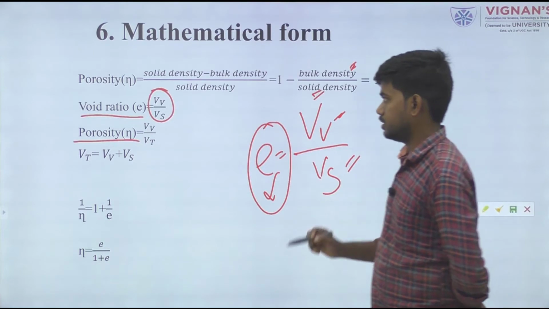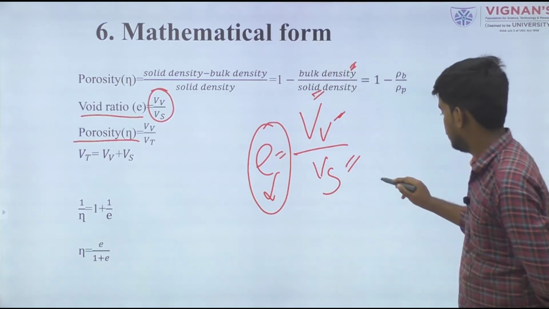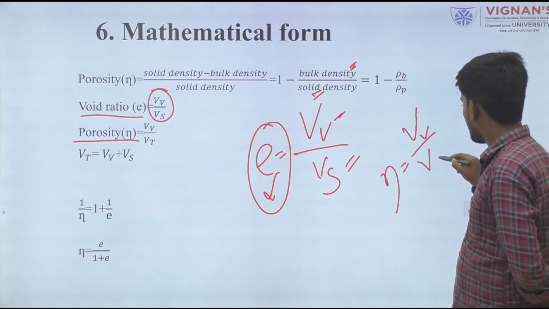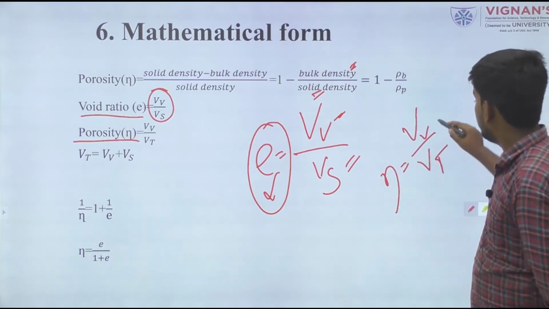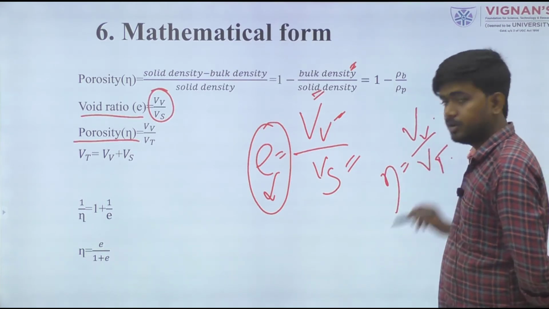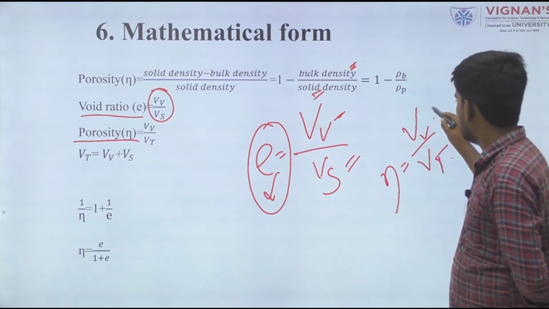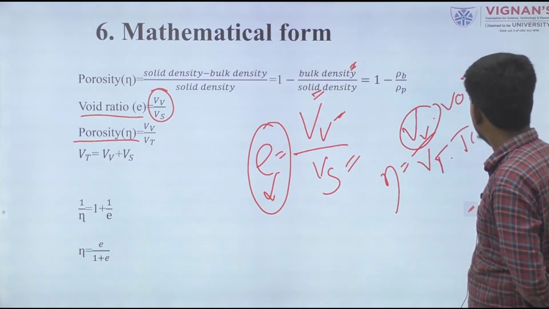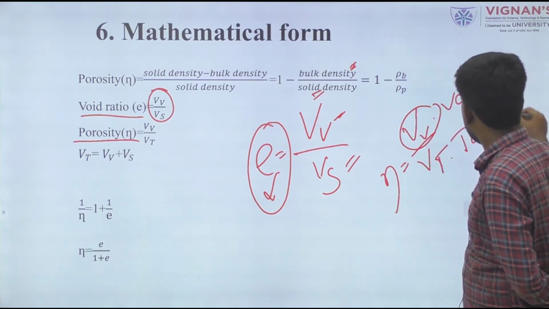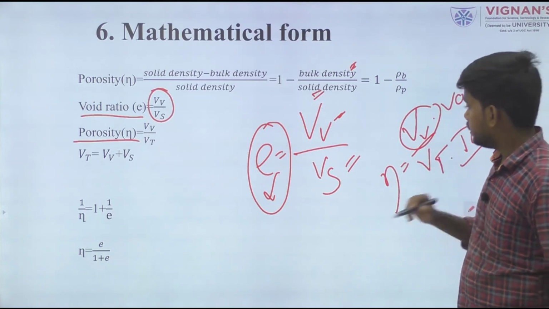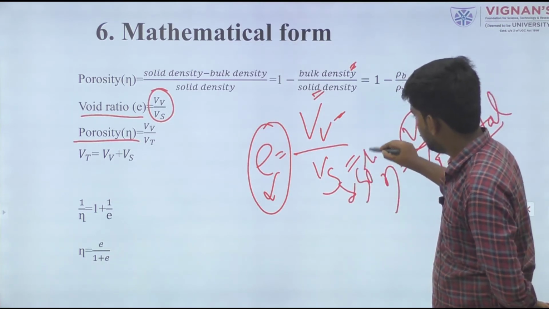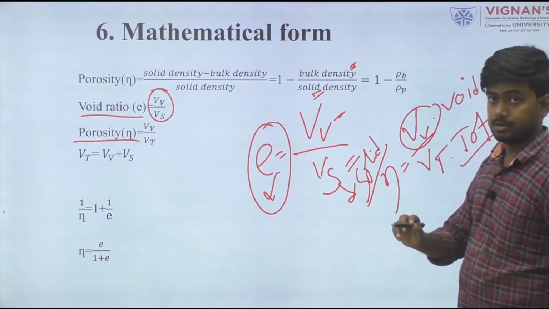In porosity, it means volume of void with respect to total volume, whereas in void ratio it is only the solid volume.